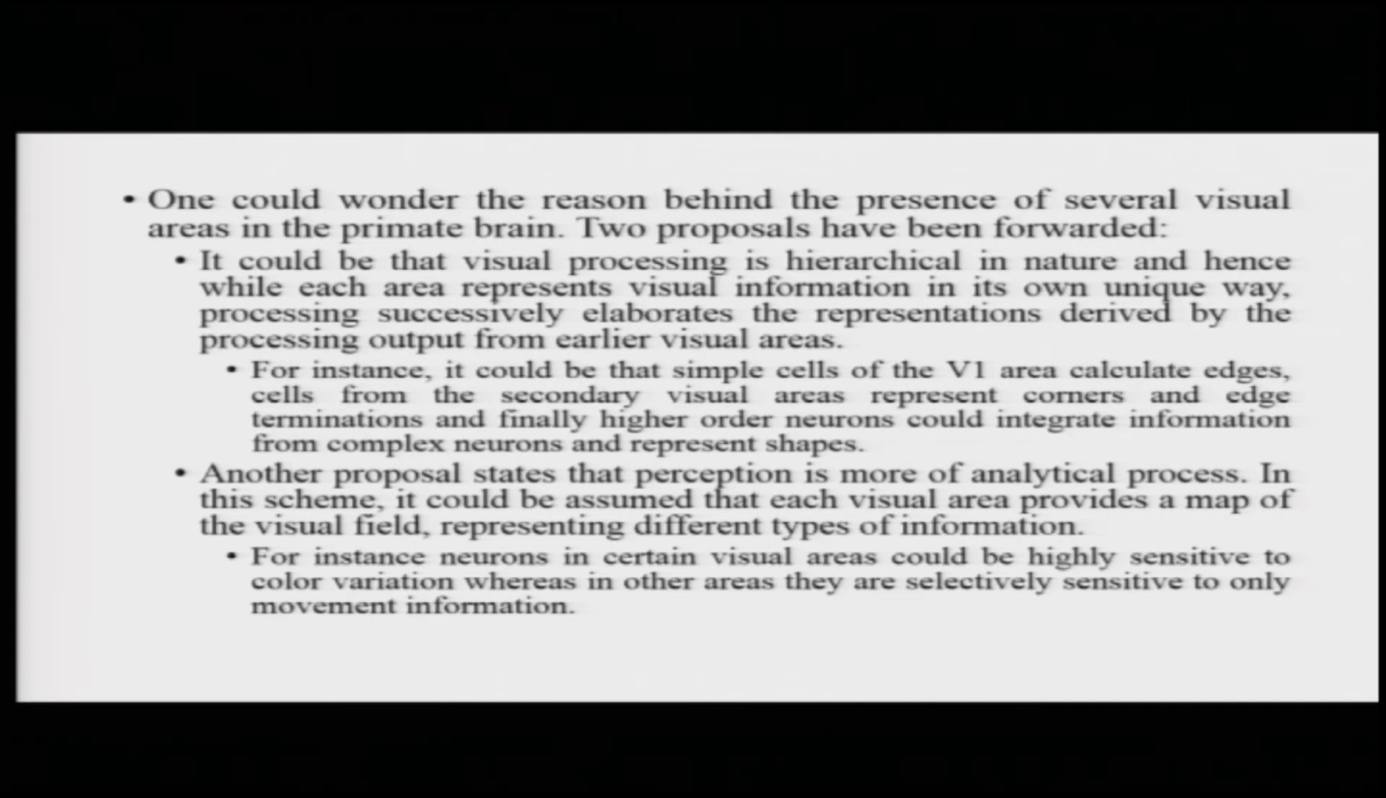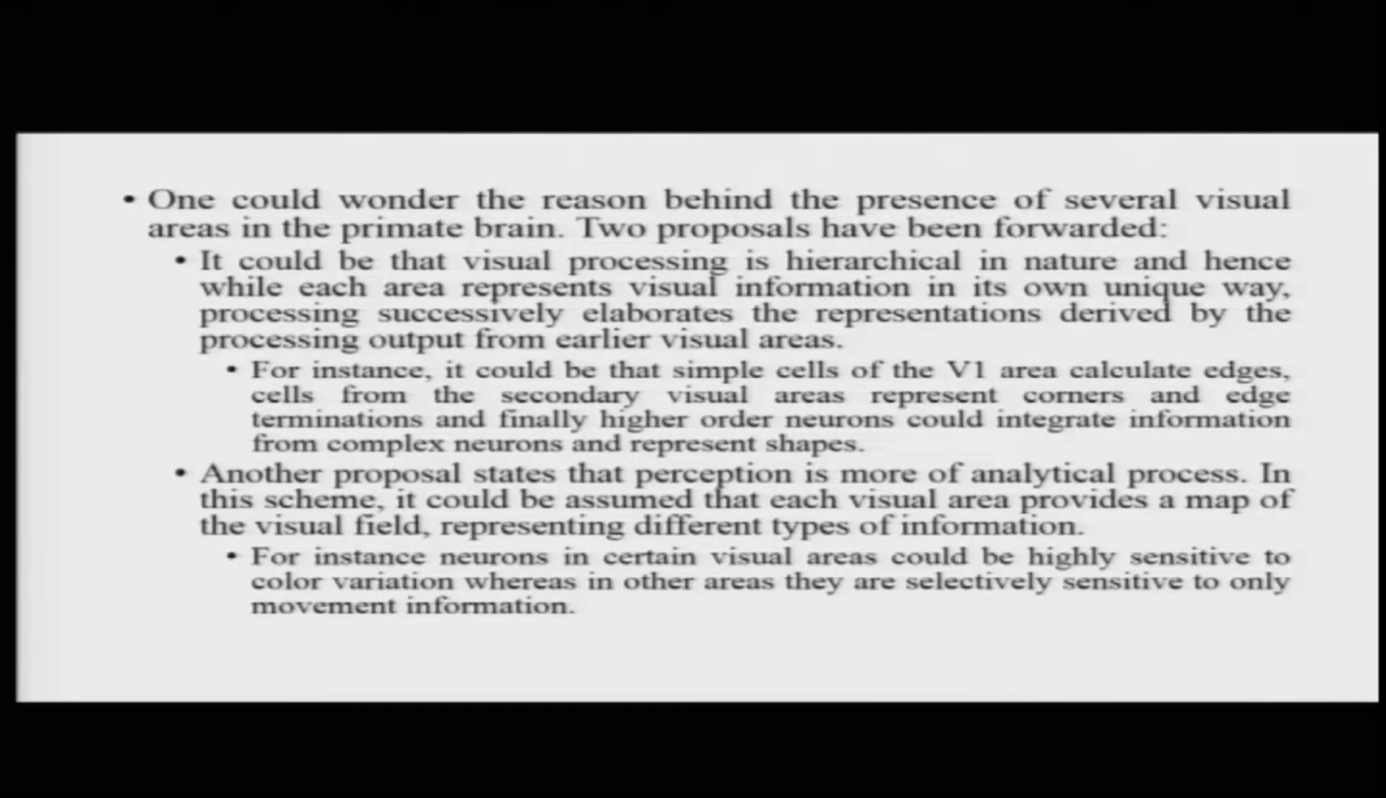Say for example, there could be specialized regions focusing on just color, motion, or shape information and other different aspects. So, for example, it could be possible that neurons in certain visual areas are highly sensitive to color variation, whereas in other areas different neurons are highly sensitive to only movement information. All of this information will eventually need to come together to give you a percept of a moving object such as a car.